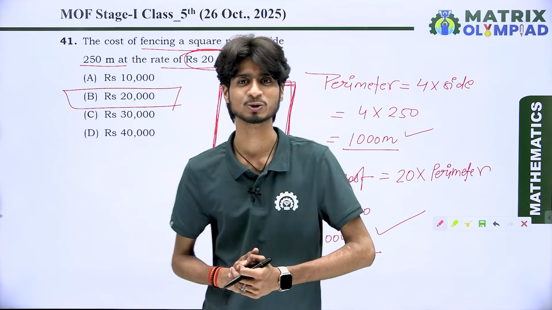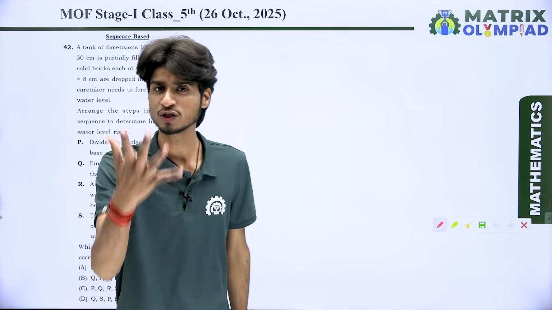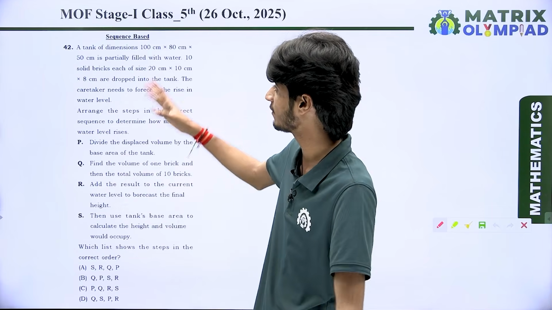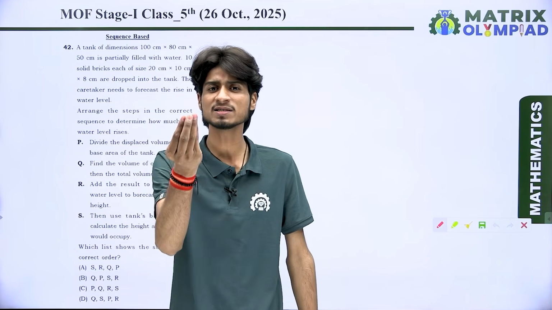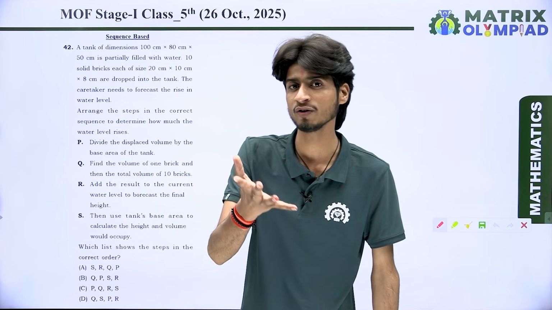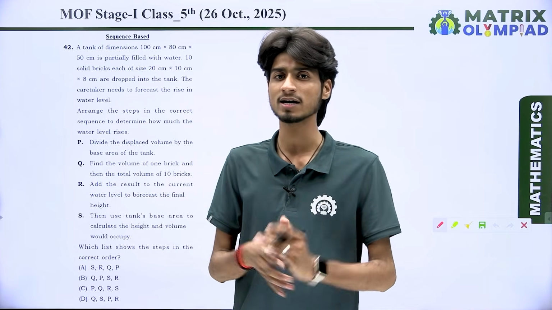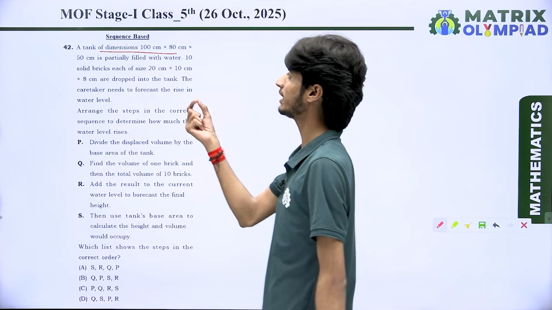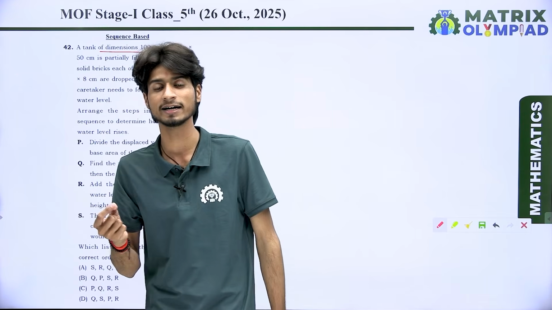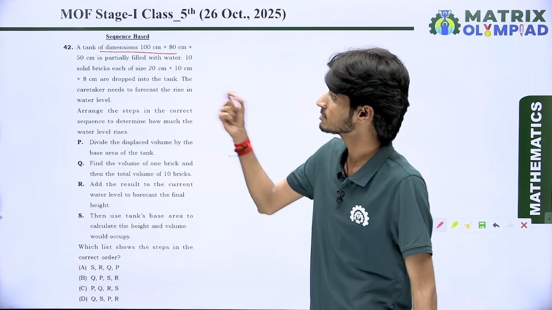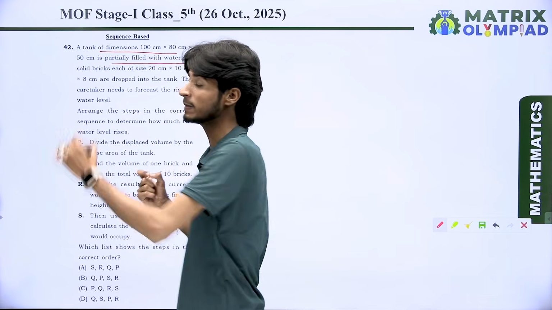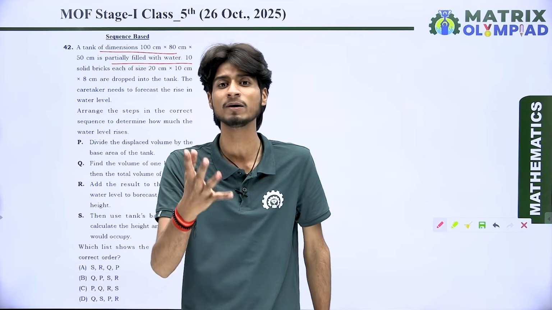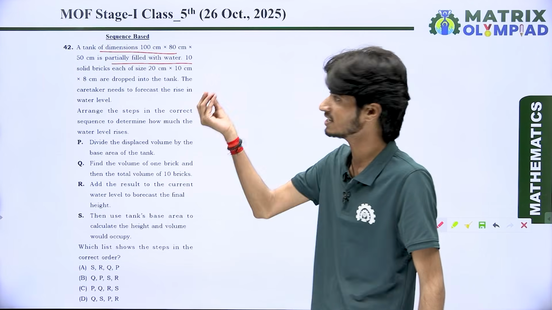Let's come to the next question. Next we have question number 42, which you face in the examination, and it is a sequence based question. That means we are having a question and some steps on how to solve it, and we want to arrange all of them in proper sequence. So what does it say? A tank of dimensions 100 centimeter by 80 centimeter by 50 centimeter. It means it is a cuboidal shape, partially filled with water, not completely, only partially. It means some space of the cuboidal tank is filled by the water.